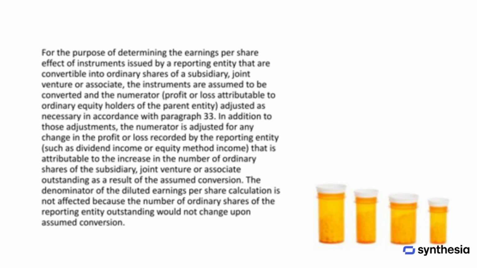To determine the earnings per share effect of instruments issued by a reporting entity that are convertible into ordinary shares of a subsidiary, joint venture, or associate, the instruments are assumed to be converted. The numerator, which is the profit or loss attributable to ordinary equity holders of the parent entity, is adjusted as necessary. In addition to these adjustments, the numerator is further adjusted for any change in the profit or loss recorded by the reporting entity, such as dividend income or equity method income, that is attributable to the increase in the number of ordinary shares of the subsidiary, joint venture, or associate resulting from the assumed conversion.